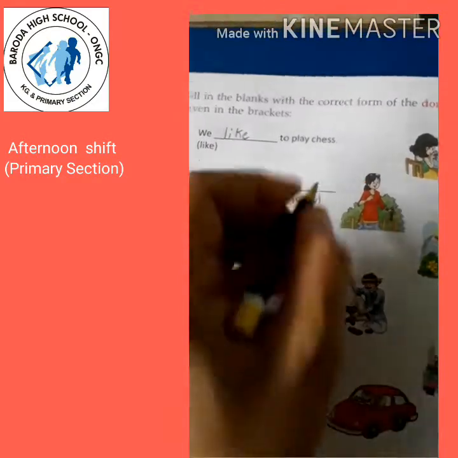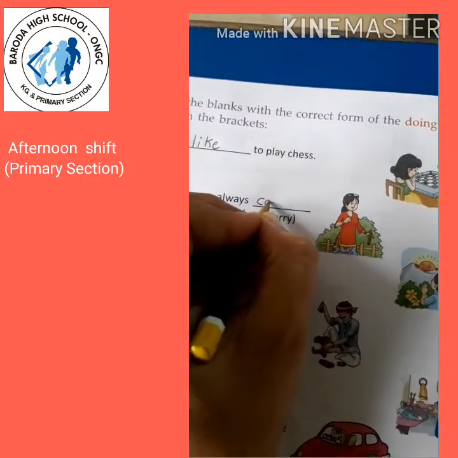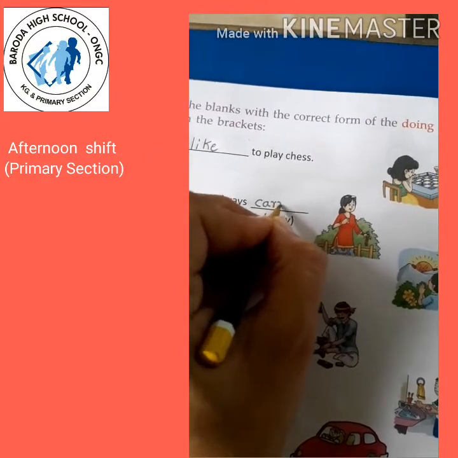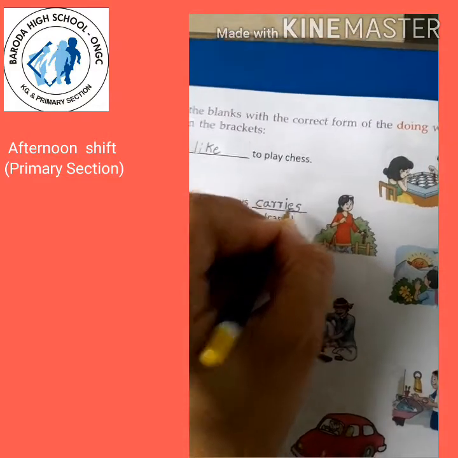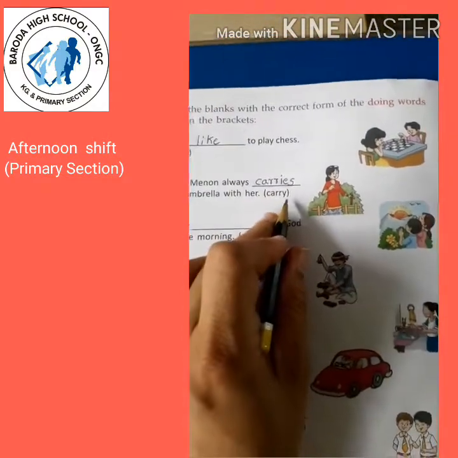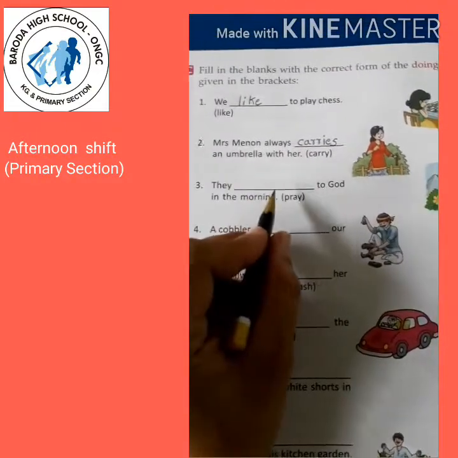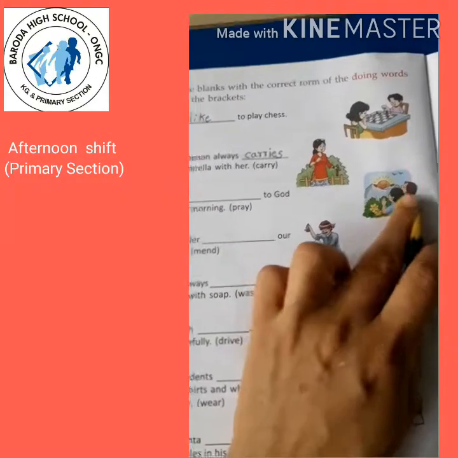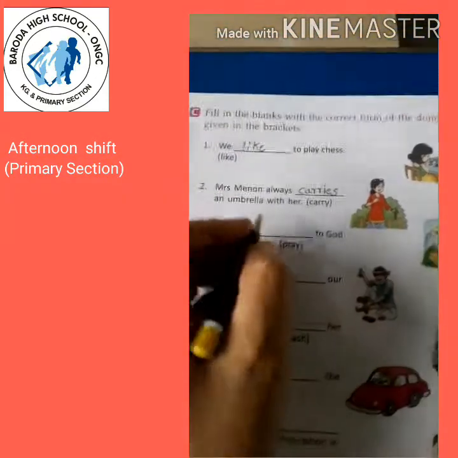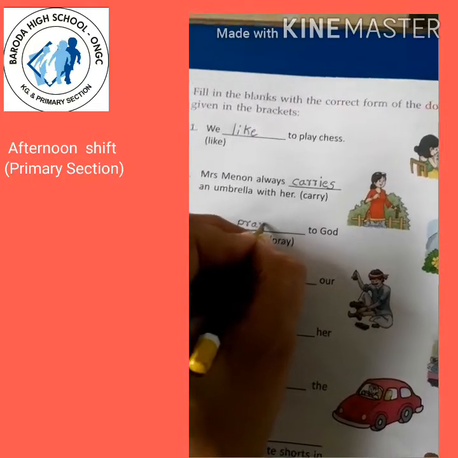So carry. So what will we write? Carries. But here what will we do? Here Y is there, so we will write I-E-S. Carries. Right? Because Y is here, we will remove Y and add I-E-S. They blank to God in the morning. They, two, one boy and one girl. So they pray without adding s or es.